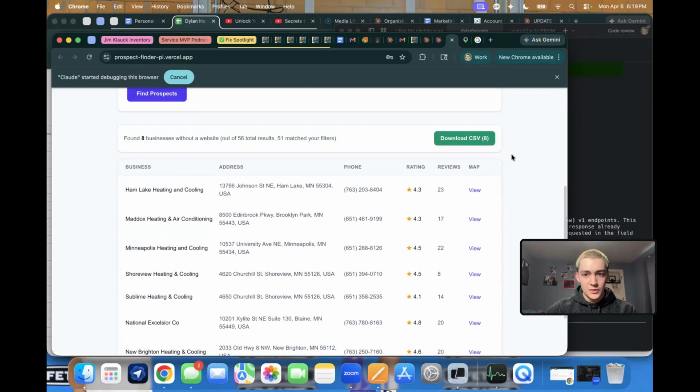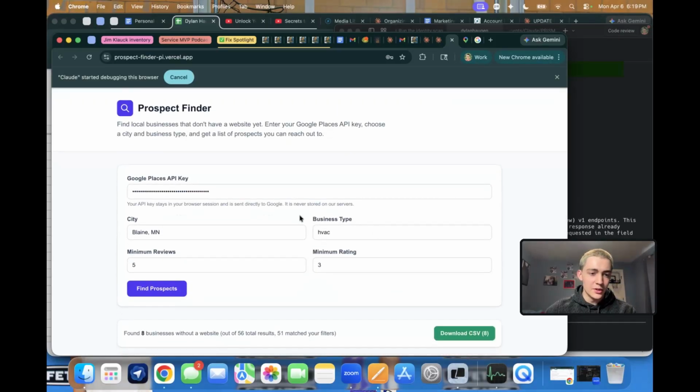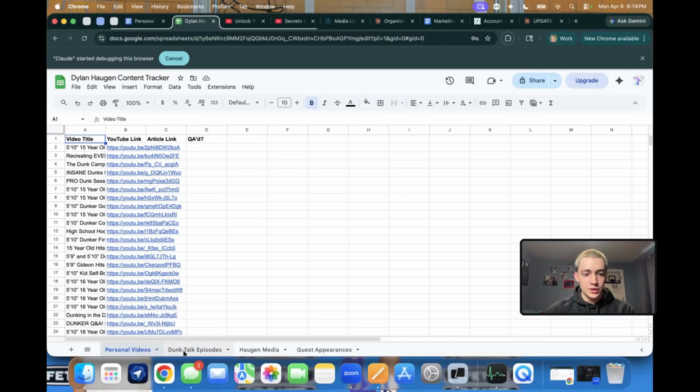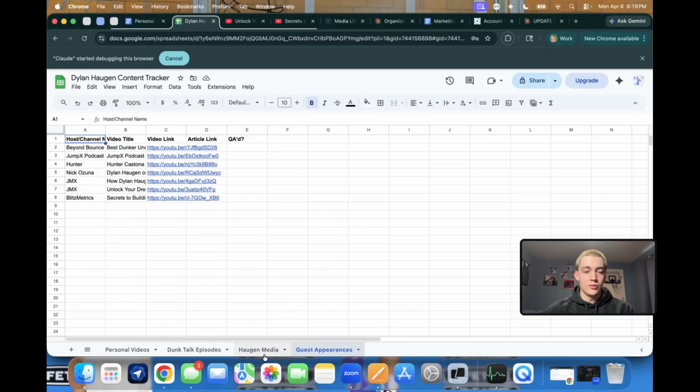And then when you're done, you can just download the CSV file here. And let's just say you wanted to do all the plumbing companies in the surrounding area of Minnesota or whatever. You could do this search, download CSV, then you could do Coon Rapids, Minneapolis, St. Paul, whatever, and then have Claude Code put it into a Google Sheet just like this. This is like my personal content thing. And this could be Blaine, this could be Coon Rapids, Minneapolis, St. Paul, Wyzata, whatever. Just keep going. And yeah, really easy way to not only find companies without websites, but also document who you've contacted or whatever like that.